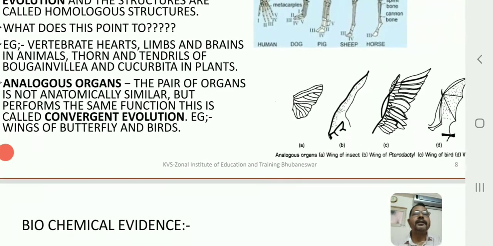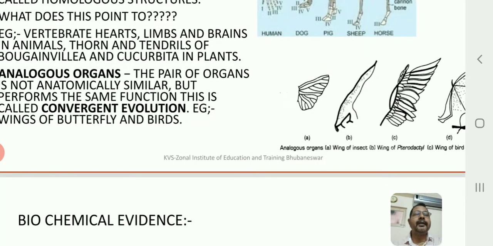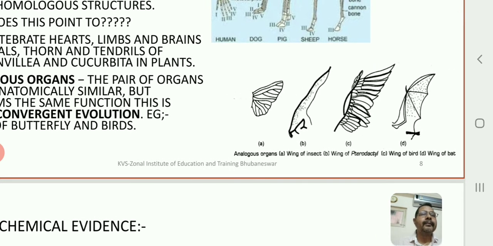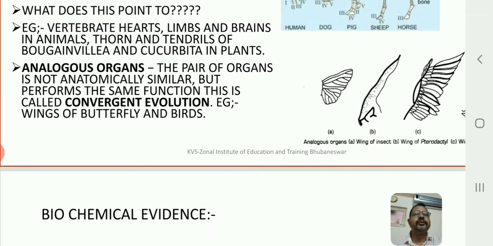So what do we call such organs where the function is similar? Organs that do not have a common basic plan or origin but perform similar function are called analogous organs. What are they called? Analogous organs. And usually analogous organs, what do they display? What do they show? They show convergent evolution.